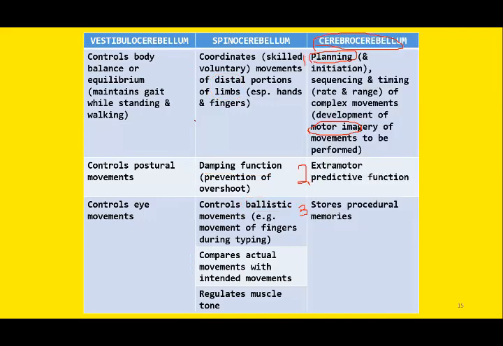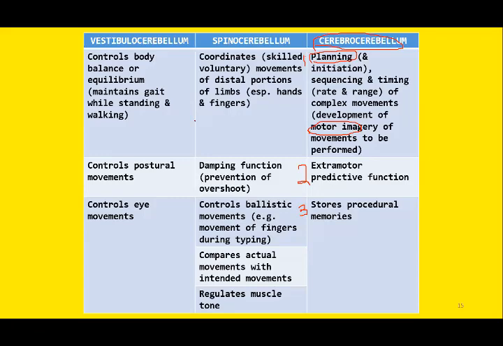And the last part is cerebrocerebellum, which is considered for the planning, sequencing, and timing of the complex movements. Not only does it plan and program the movement, but it predicts the movement as well. And some sort of procedural memory is also stored within this portion of cerebellum.